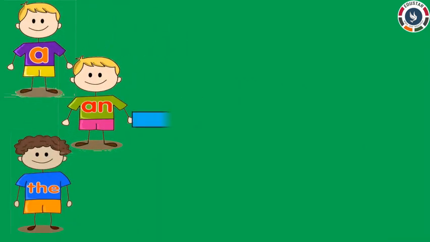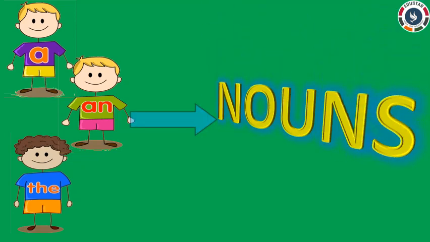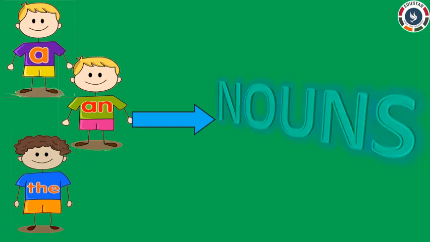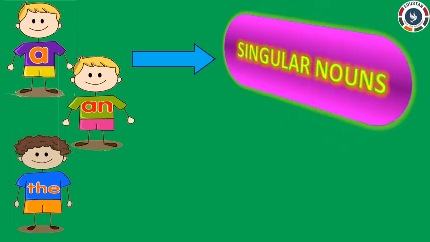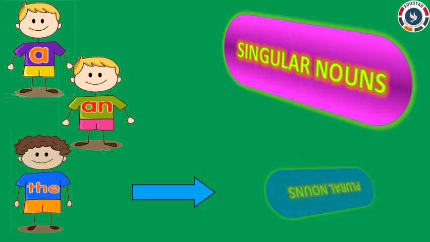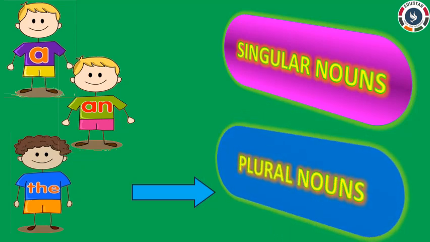We know that all the articles a, an, and the like to point out nouns. And the twin articles a and an like to point out only singular nouns. Hope you all remember this. But the elder brother, article the, likes to point out both singular and plural nouns. Not only this, the can point out uncountable nouns also.